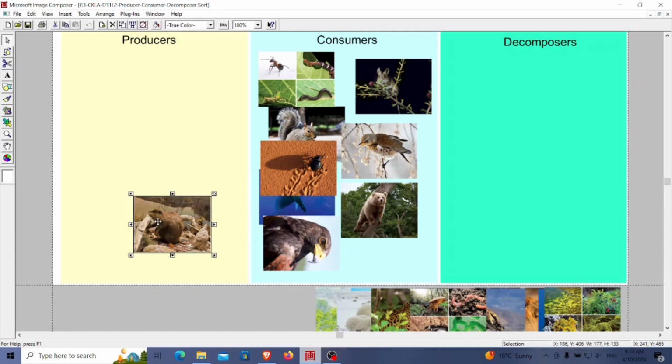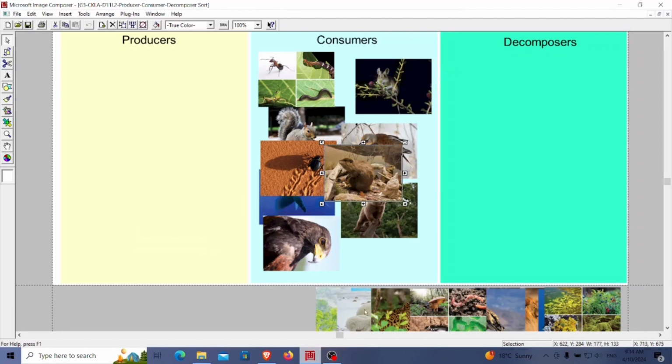The next one is beaver. It is for consumers too, so let's add it to the consumer group. The next one is polar bear. It is for consumers too, so let's add it to the consumer group.